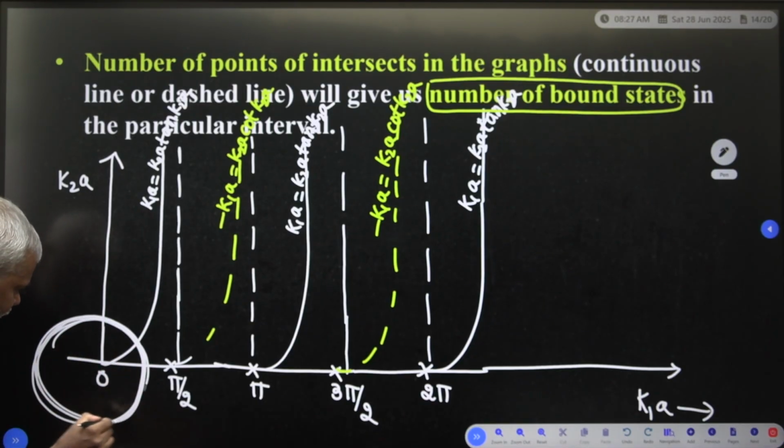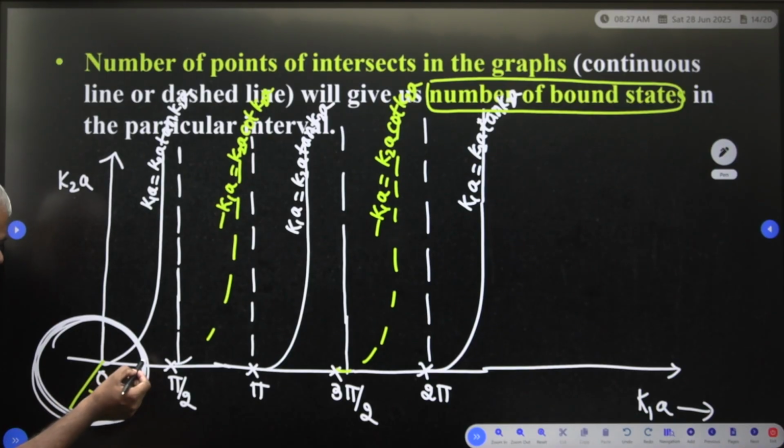This is the radius of that curve. Based on this radius, how many intersect points are there? Only one intersect point.